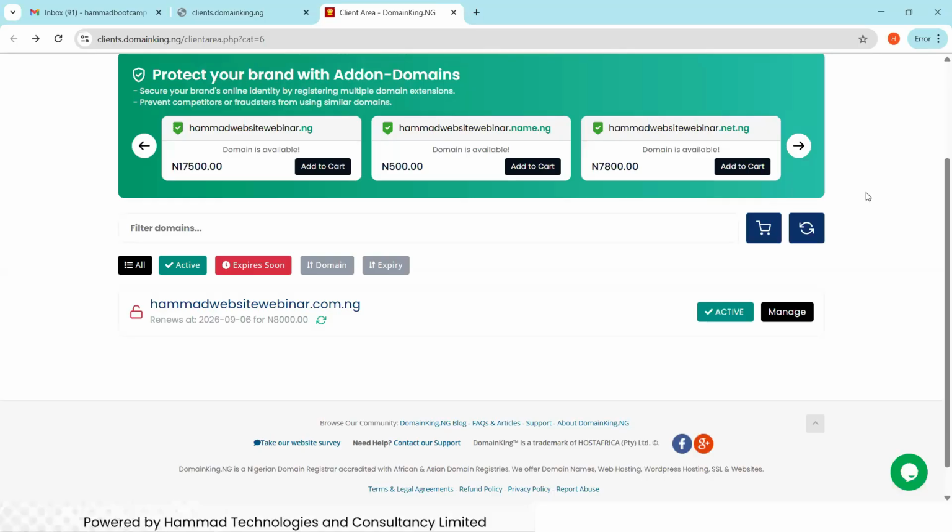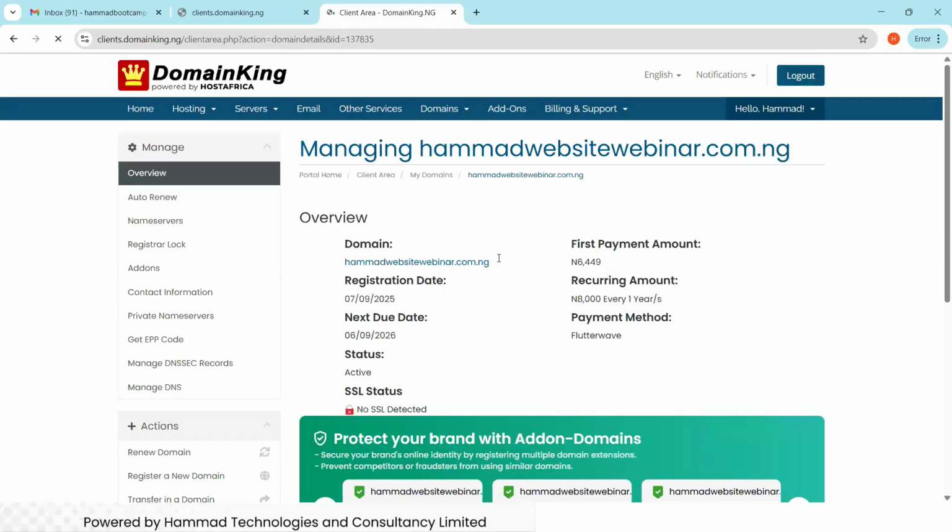So when you click on that domain, you see we have an active domain. This is the domain that we purchased. So you just click on it, and it will give you all the information related to the domain. We purchased it and it's going to be yearly, and the next due date is 6/9/2026. So this is it. Let me go back to home.